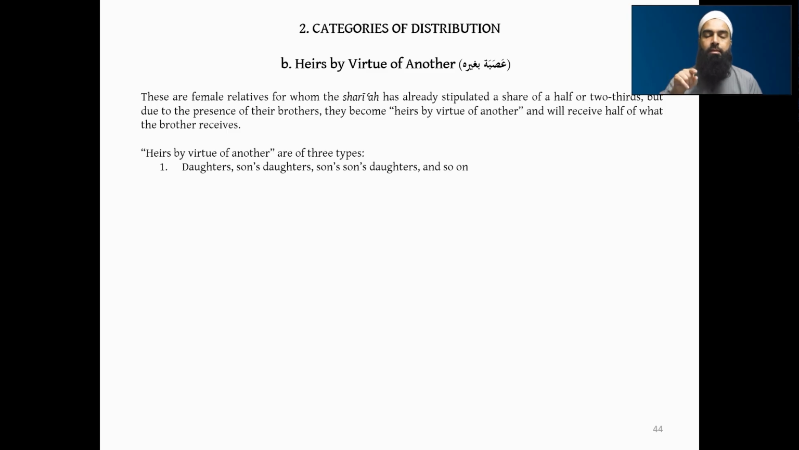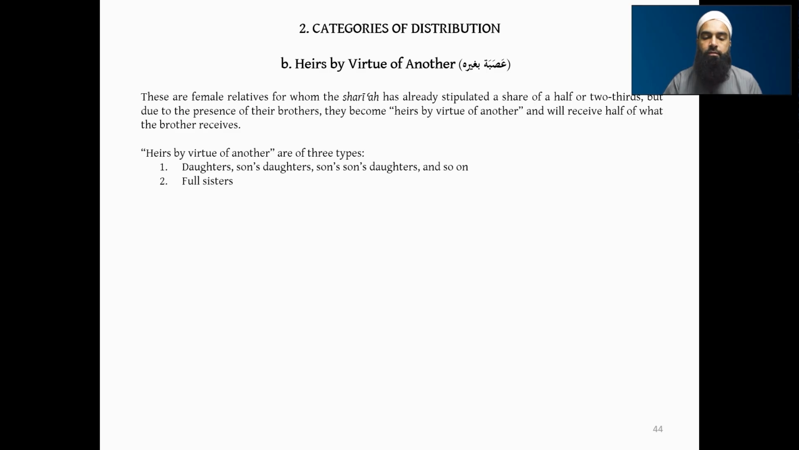So they will become asaba only in the presence of their brother, their relative brother in essence. So the daughter who has a brother, or the son's daughter who has a son's son also present. So the son's daughter will also become an asaba, but asaba bi ghayrihi, where in that scenario the son's son would become an asaba bi nafsihi, like that.